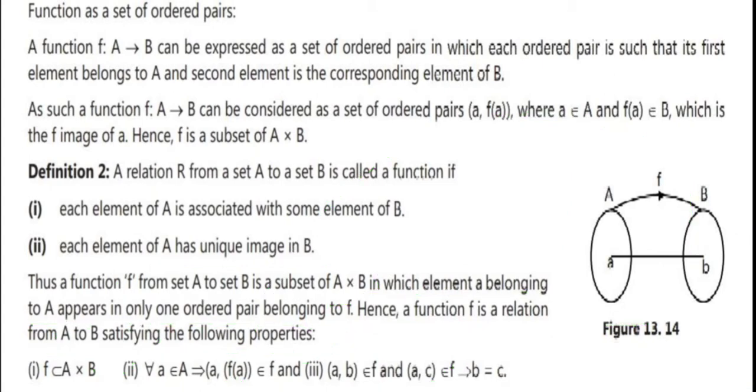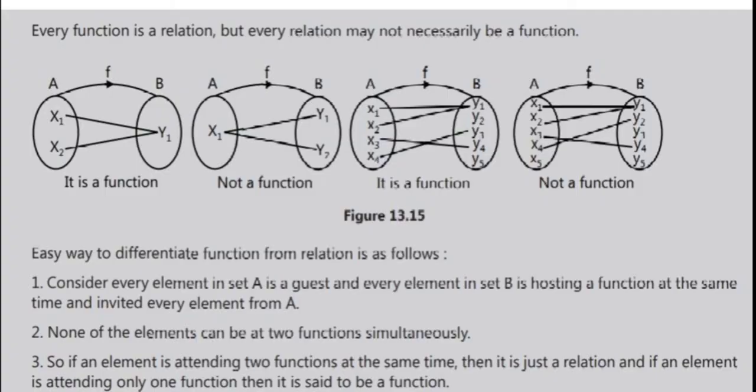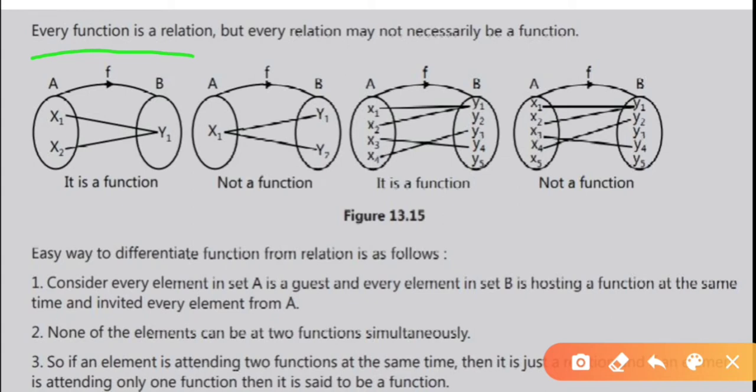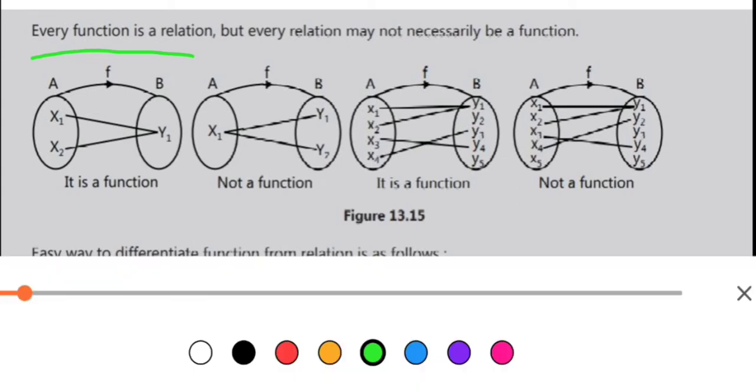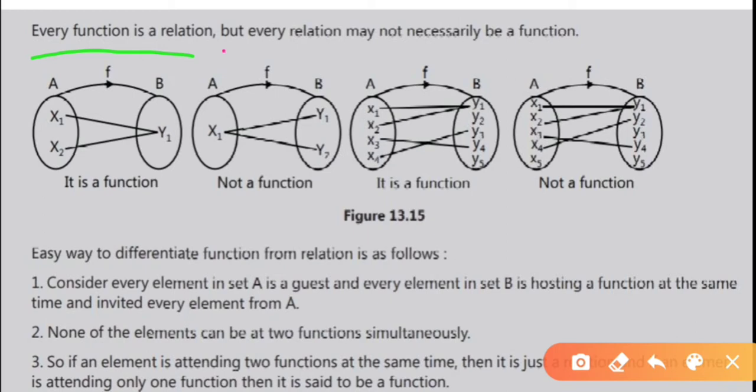Got it? Next, we move to the examples. Let us see some very important points here. Every function is a relation, but every relation may not necessarily be a function. Every function must be a relation, but every relation may not be a function. Got it? See here.